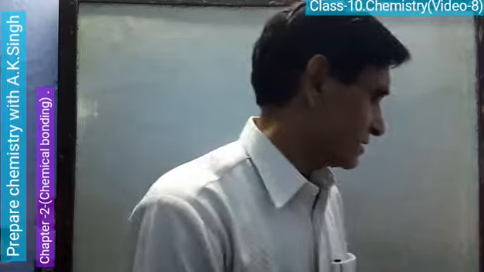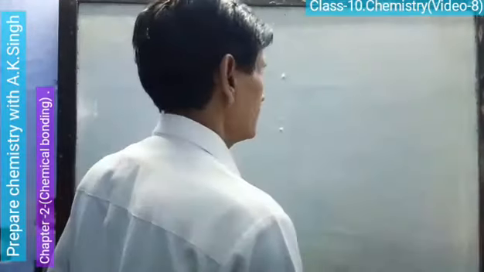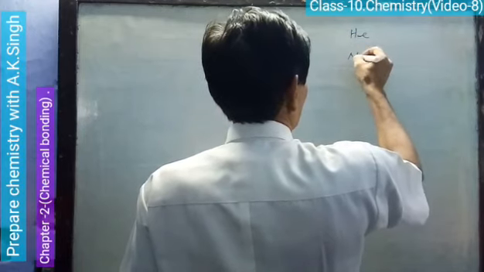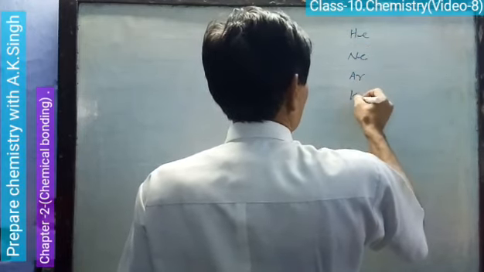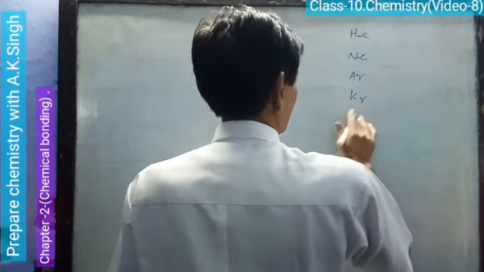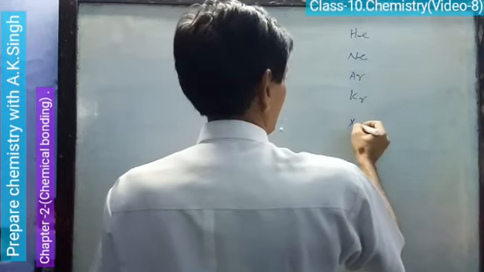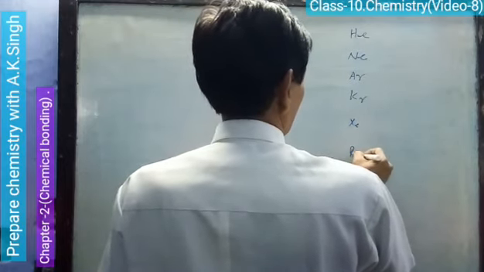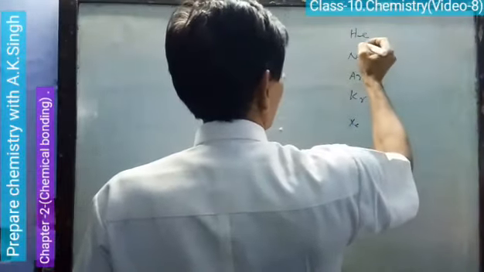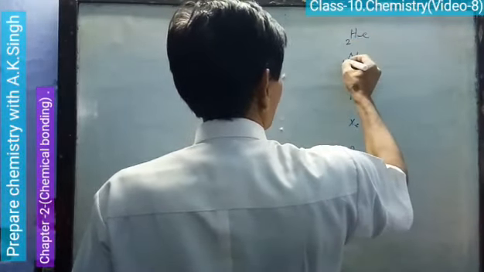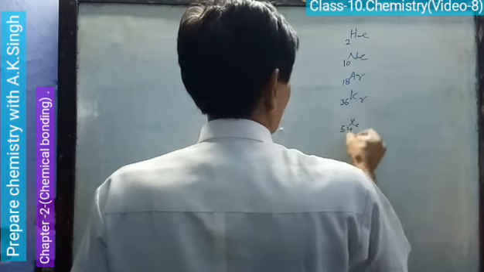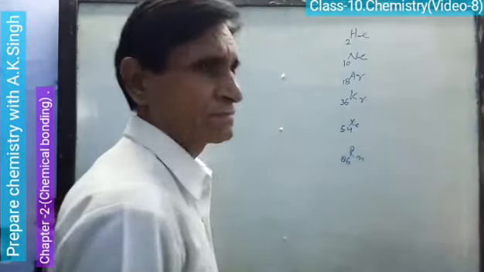Noble gases like helium, neon, argon, krypton, xenon, radon. Their atomic numbers are given here.